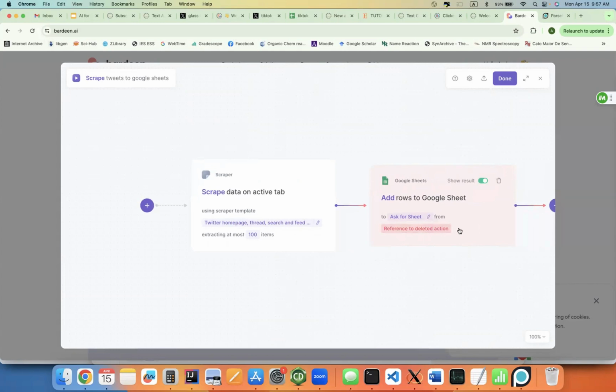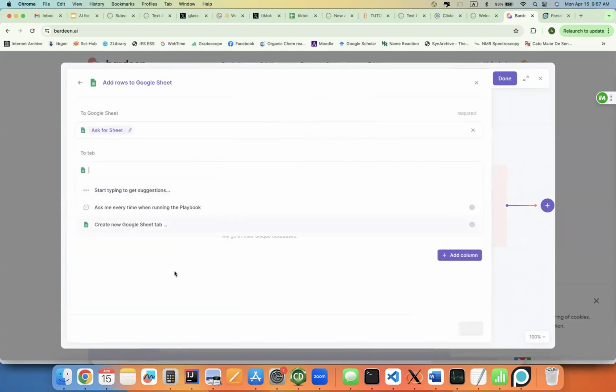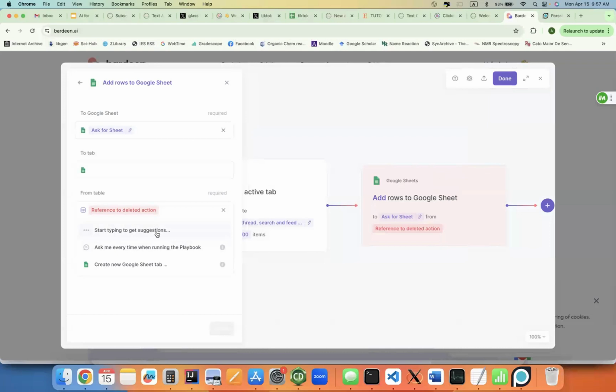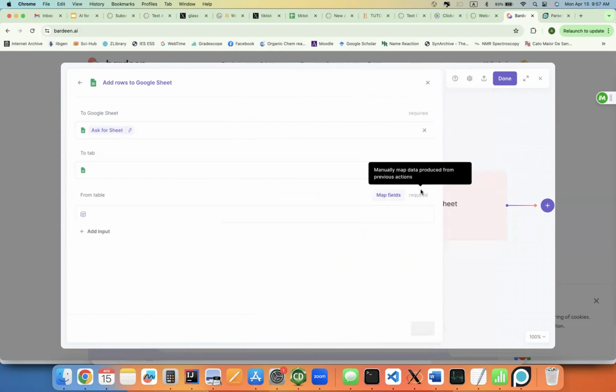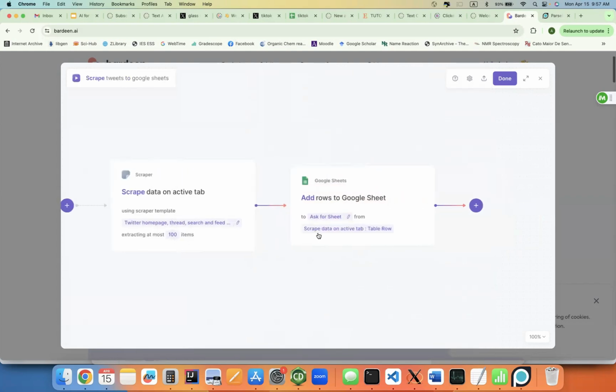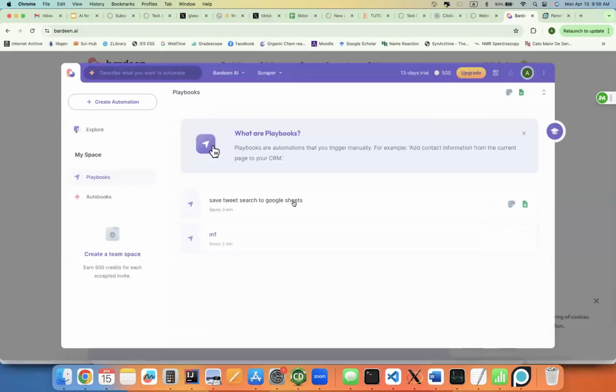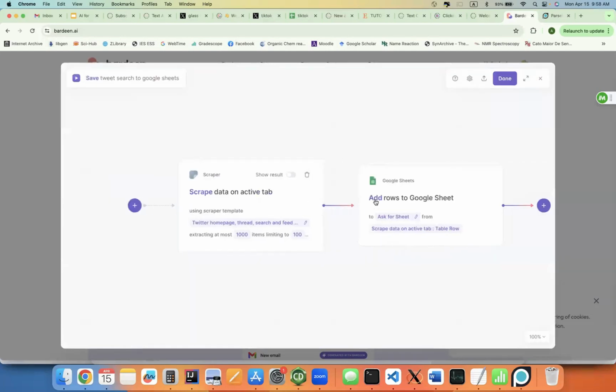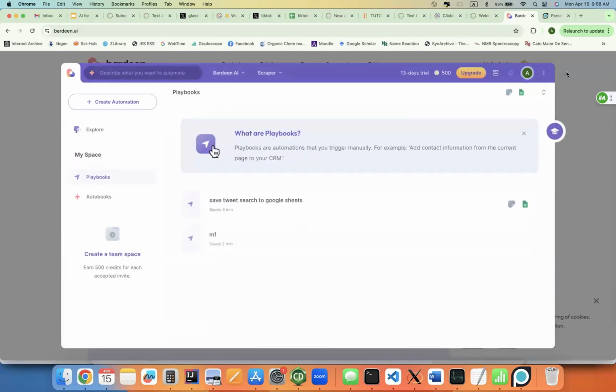And then we have to attach the output to this Google Sheets. Oh, we have to delete that first and then attach this here. And that's our automation. We can be done. I've already made this automation. Well, this automation here. So we can just use that.